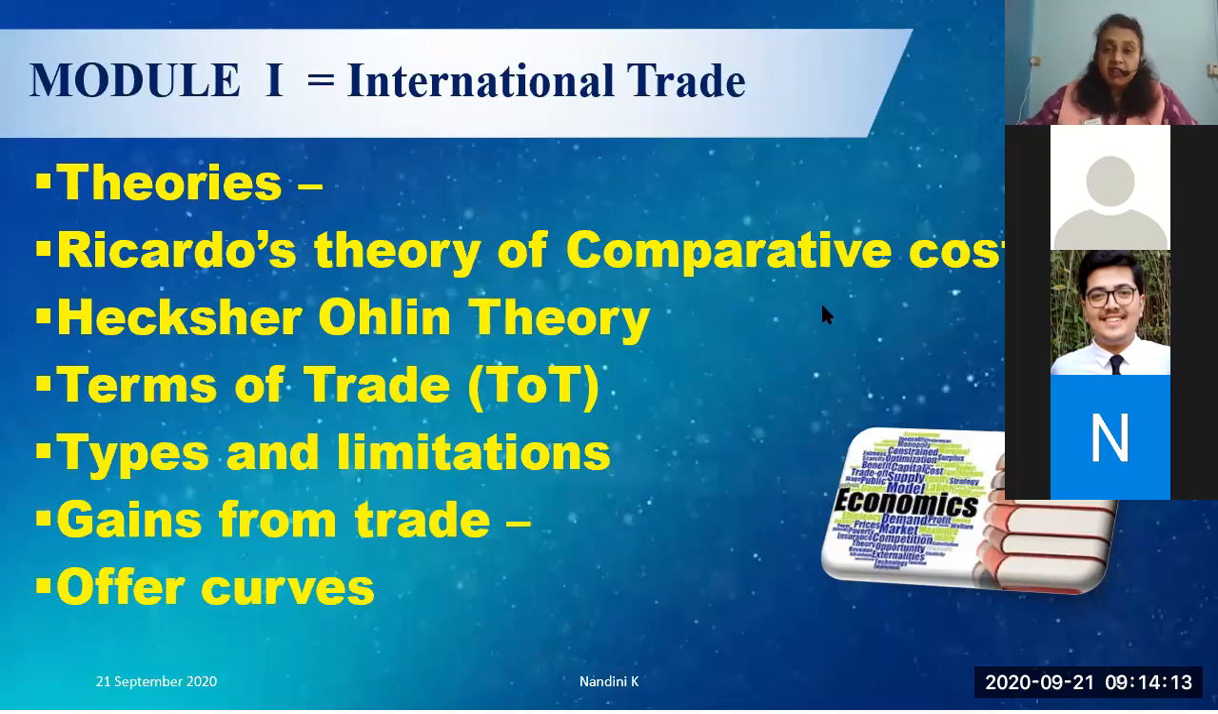Who has given Ricardo's theory? What is it? It is a 2x2 model. Ricardo's examples are famous about what? England and Portugal producing wine and cloth. If you all can recollect, all this we had discussed in the class earlier also.